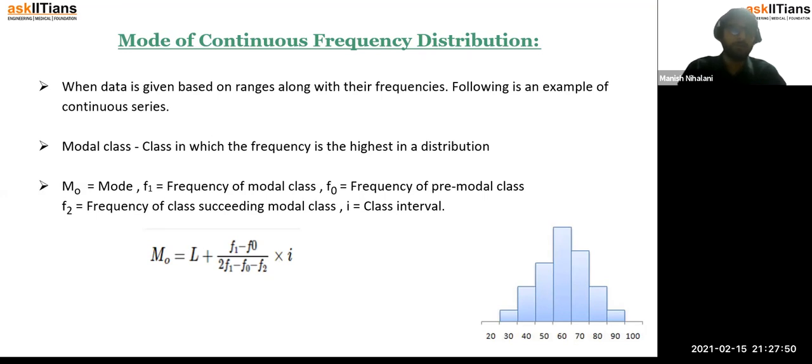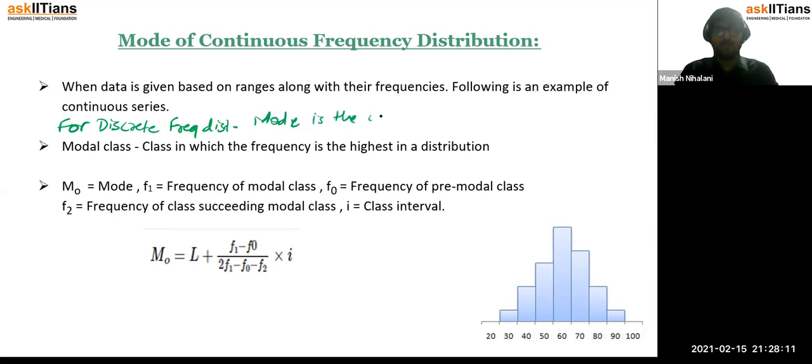So if you have 100 observations, the observation occurring the maximum number of times is the mode. For a discrete frequency distribution, mode is the observation which occurs the maximum number of times, right?